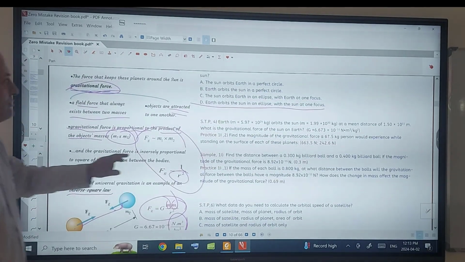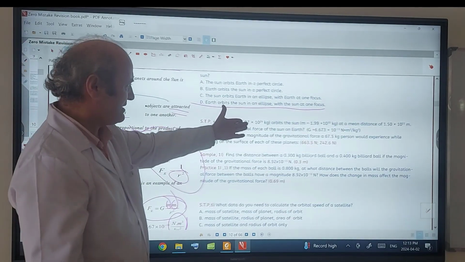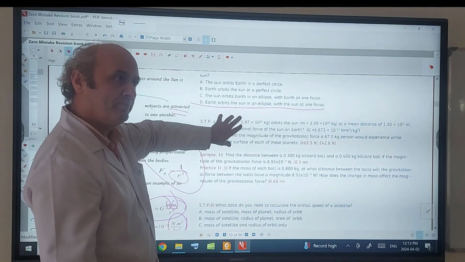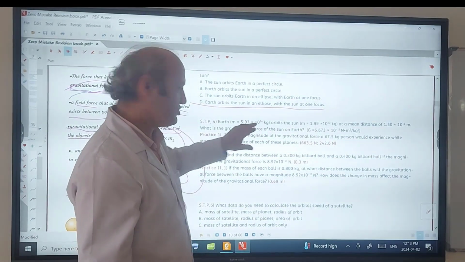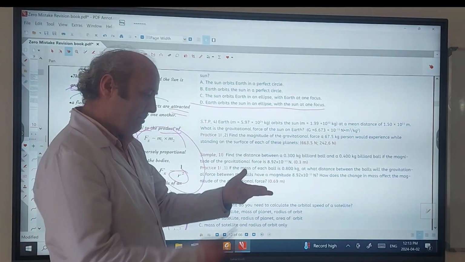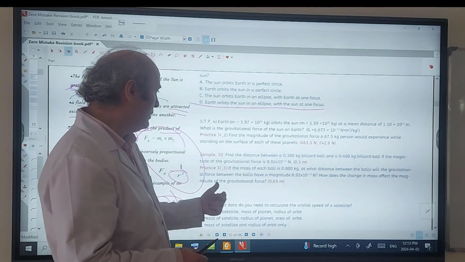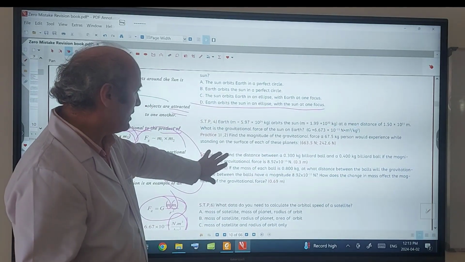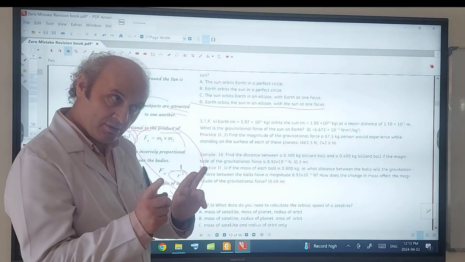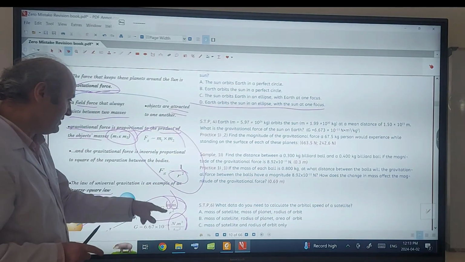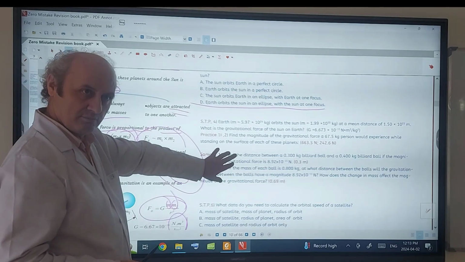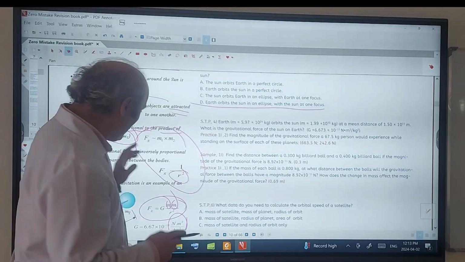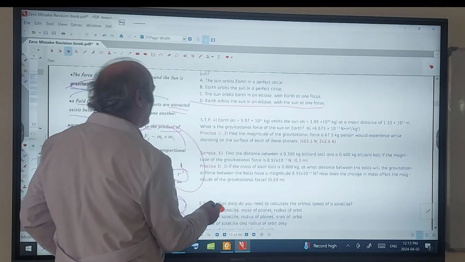Yes. There are problems. These two are calculating the force. Just write numbers: mass 1, mass 2, and R. These two are about finding distance. R is going to be calculated. Fg, G, m1, m2 are given here. But it is better to go this way.